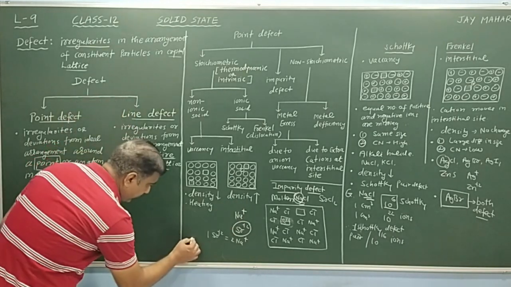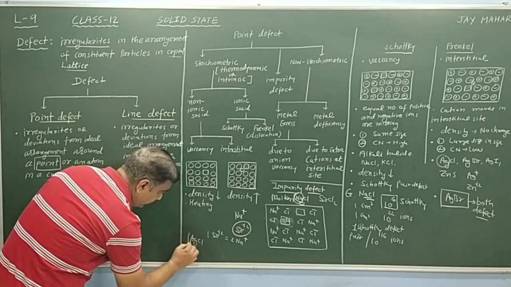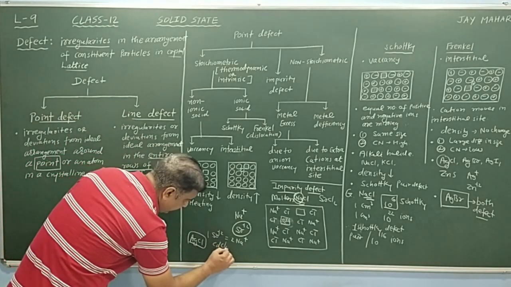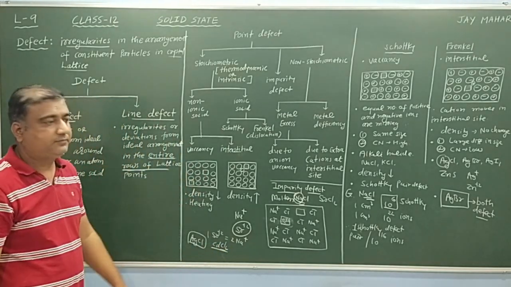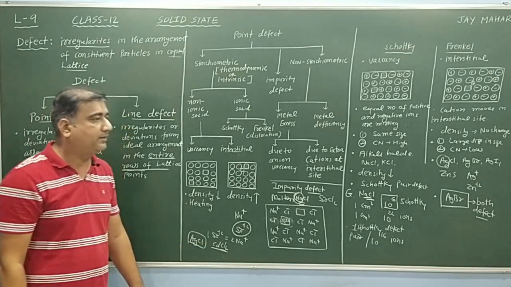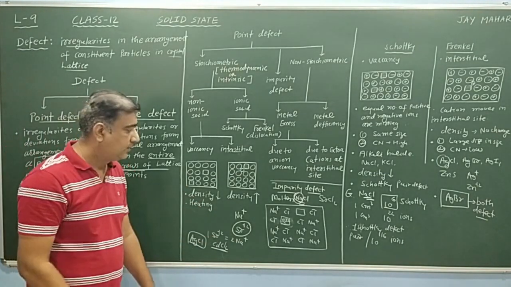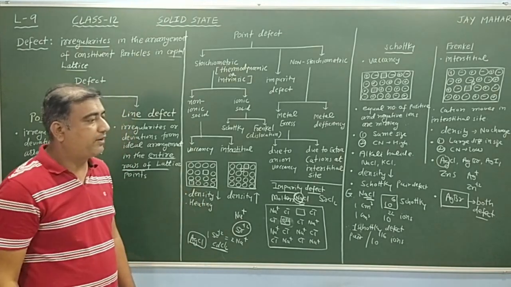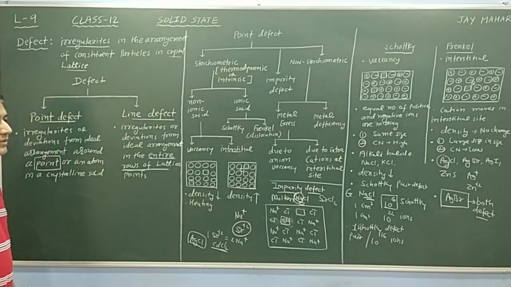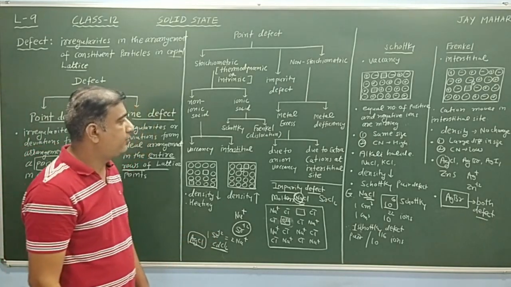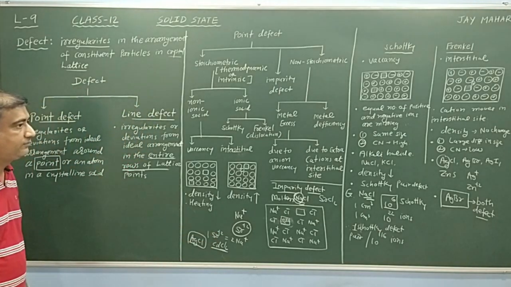A similar example is AgCl. During crystallization of AgCl, when CdCl2 is added, one Cd2+ replaces two Ag+. That means here also the number of vacant sites produced is equal to the number of Cd2+ ions added.